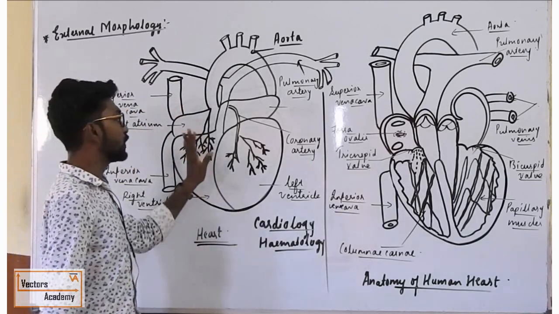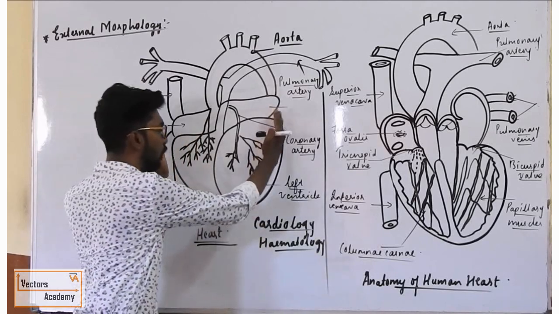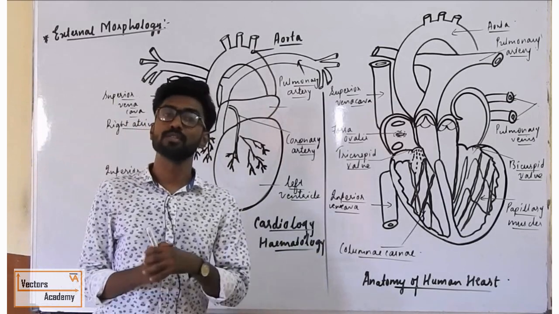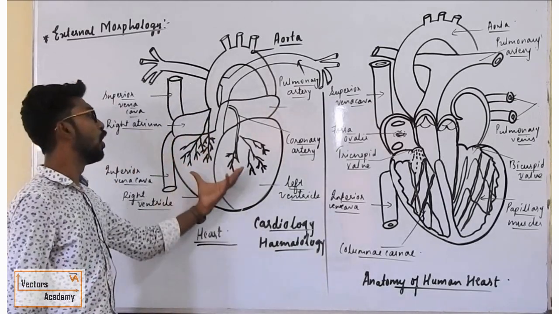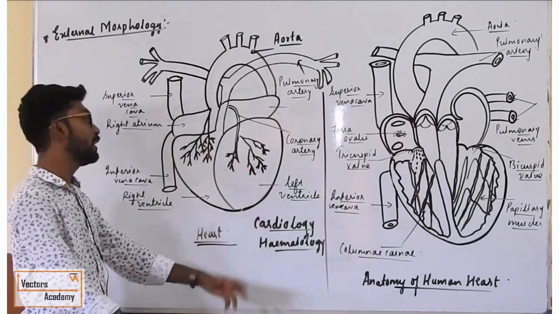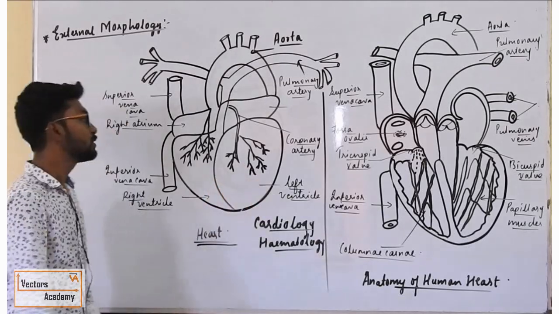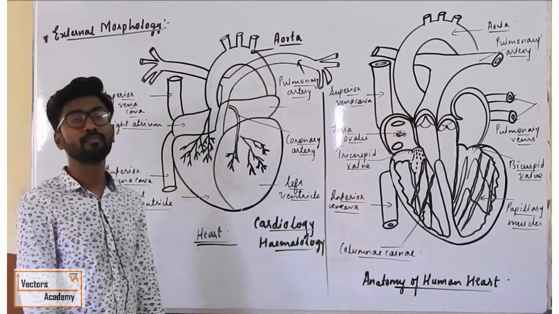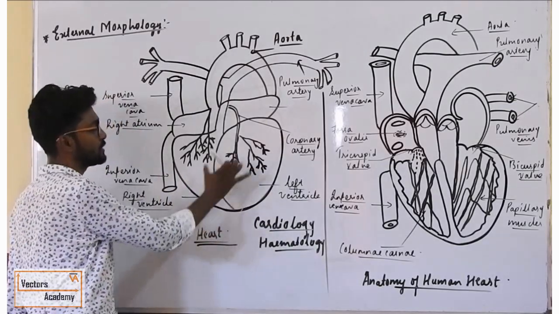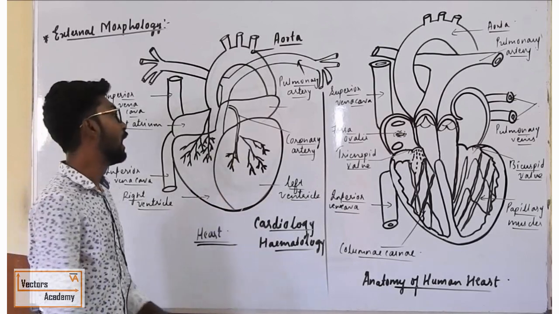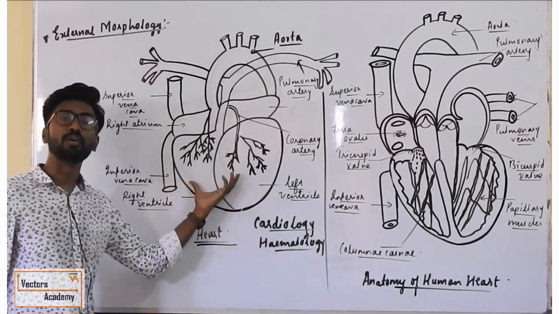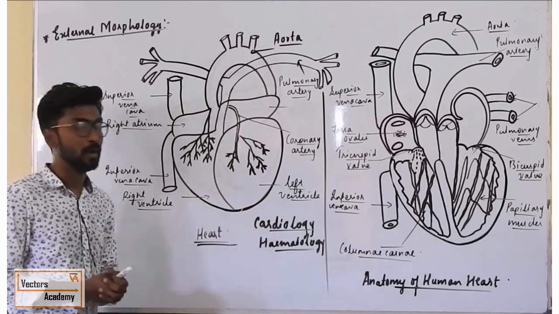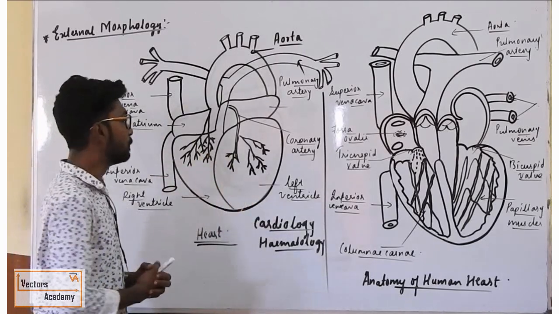Shape. You can see it is hollow, muscular and somewhat conical in shape, right? It is muscular because it is covered by the cardiac muscle. It is hollow as it contains the blood, and it is a conical structure. Next, weight. The weight of the human heart is somewhat 250 to 300 grams. That is the average weight of the human heart. Color, you know very well, it is somewhat reddish brown in color. Why is it reddish brown? Because it contains your blood, and it is surrounded by the muscles.